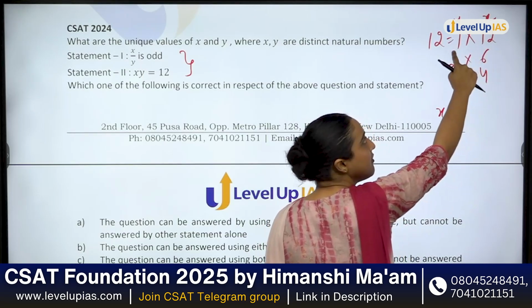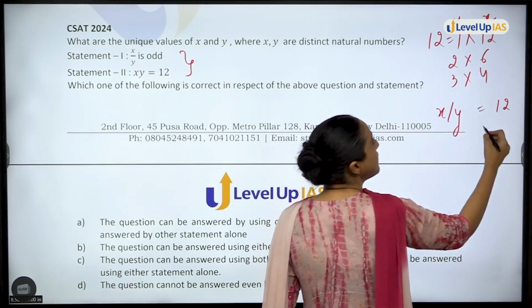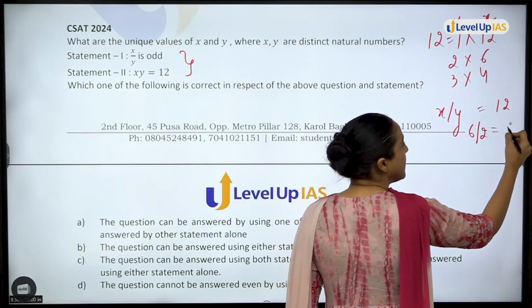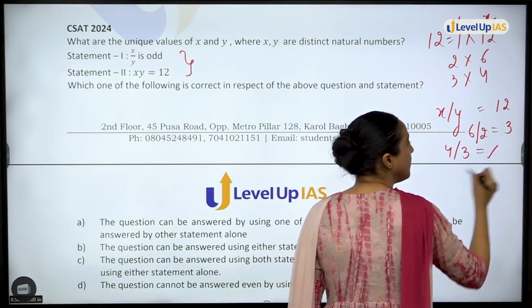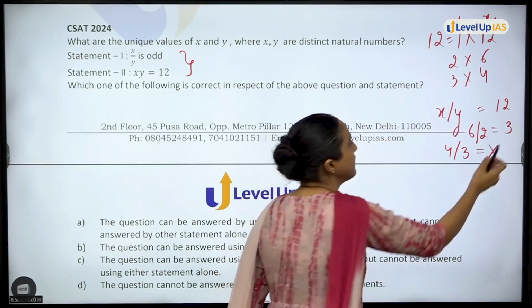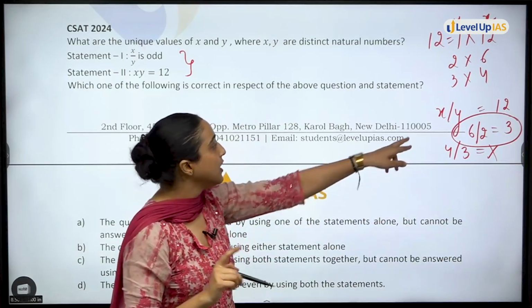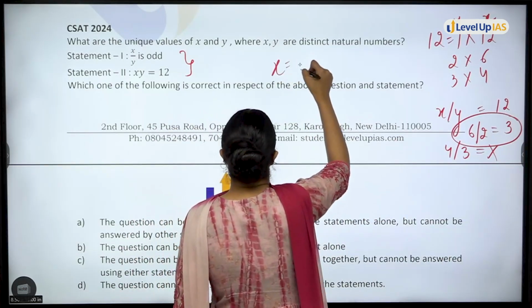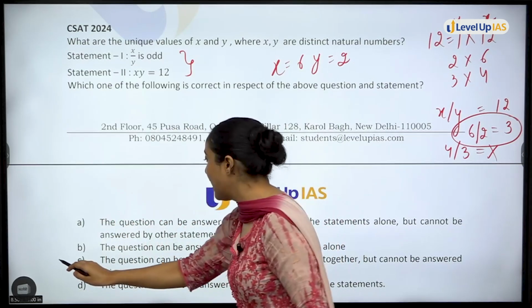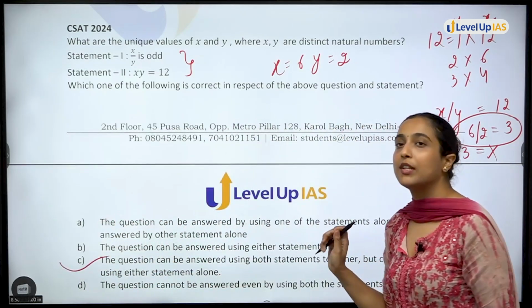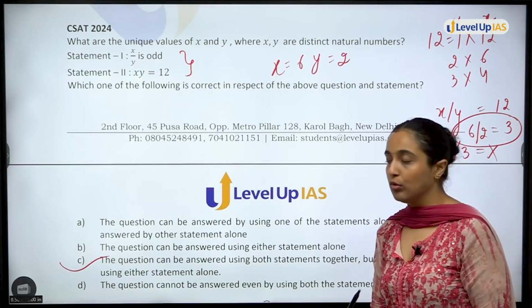So if you take this as x and this as y, now what will be x by y? In the first case, 12 divided by 1, this will be 12. Second case, 6 divided by 2, 3. Third case, 4 divided by 3, this is not divisible. Only in the second case you are getting 3 as the answer. That means here x's value is 6, y's value is 2. So the question can be answered by using both statements together, but cannot be answered by using either statement alone.